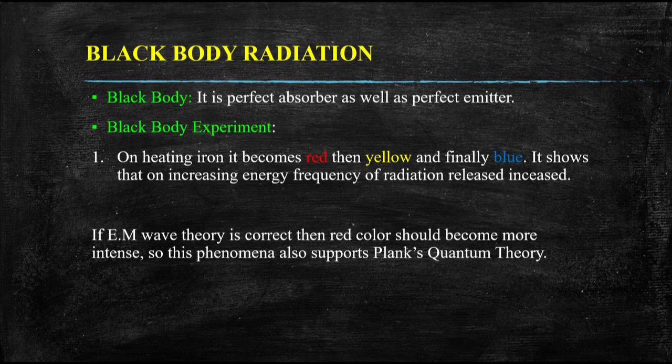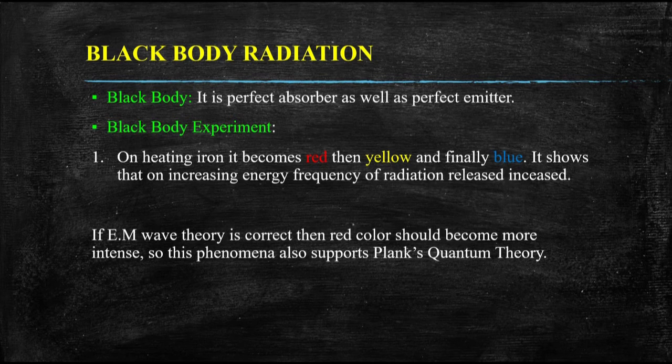According to EM wave theory, energy is released continuously, and if we are heating our object, it is continuously releasing energy. Meaning the color should become more intense. If it becomes red, then as we are heating, it should become more red, more and more intense.